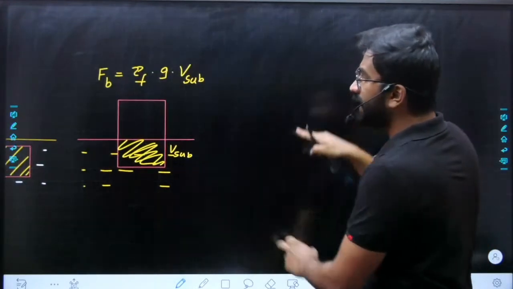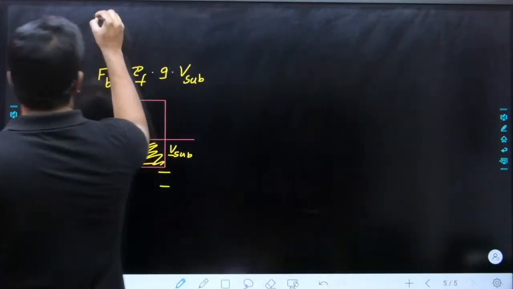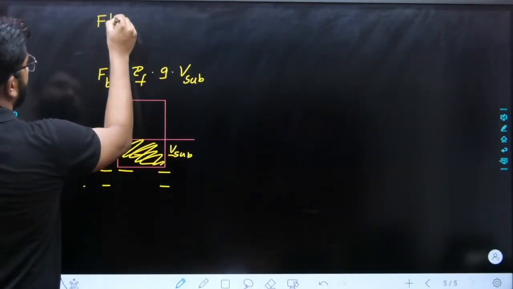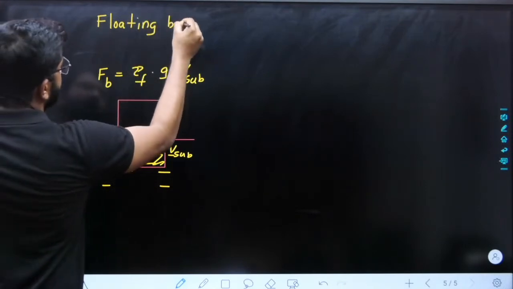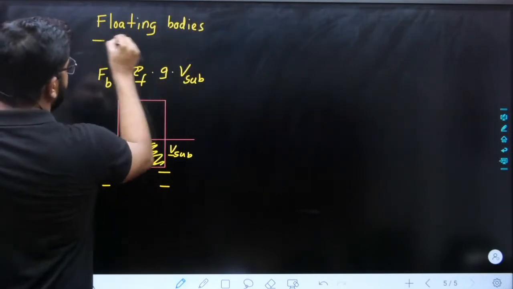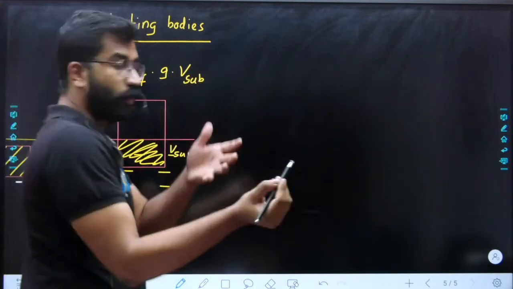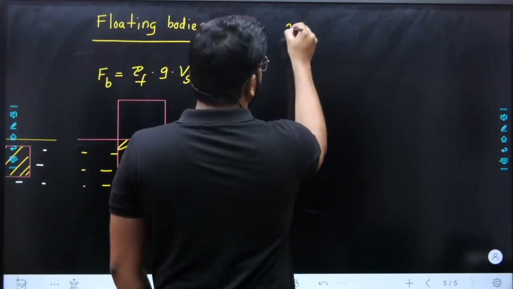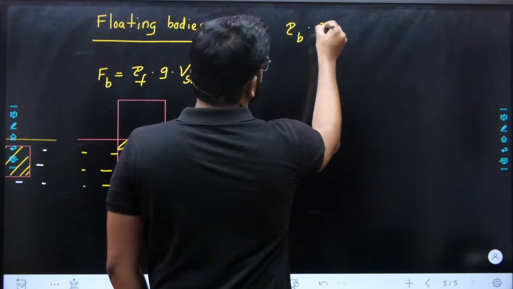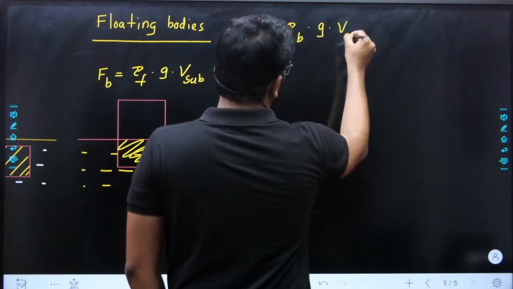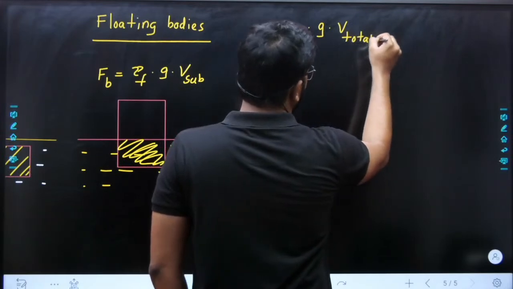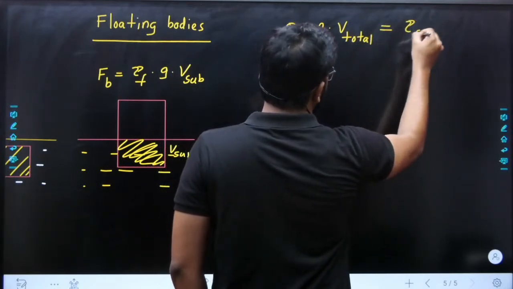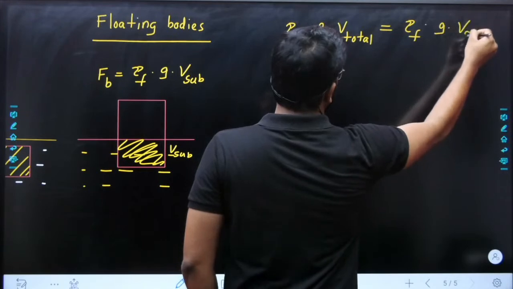In case of floating bodies, why is it floating? Because both are balanced, so we can say weight of the body, density of body, g into volume of the body, total volume of the body, is equal to buoyancy, that is V submerged.